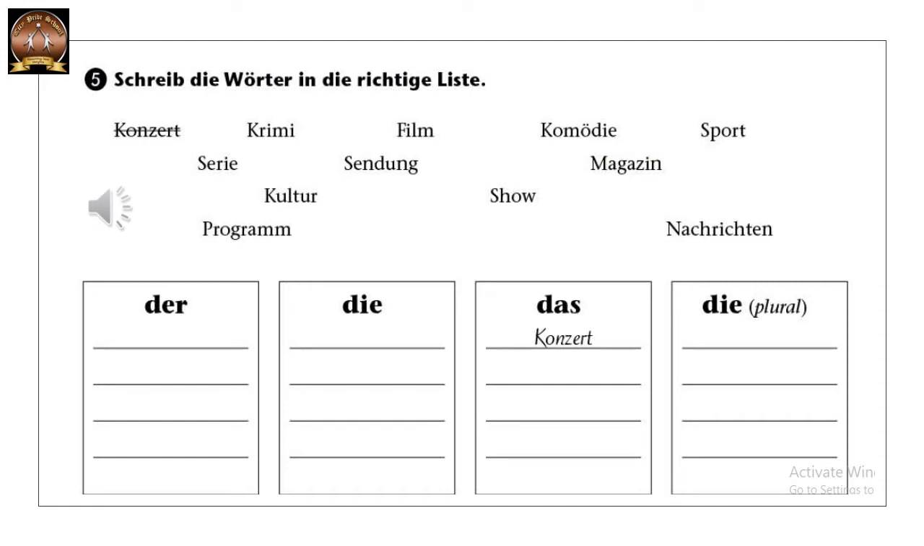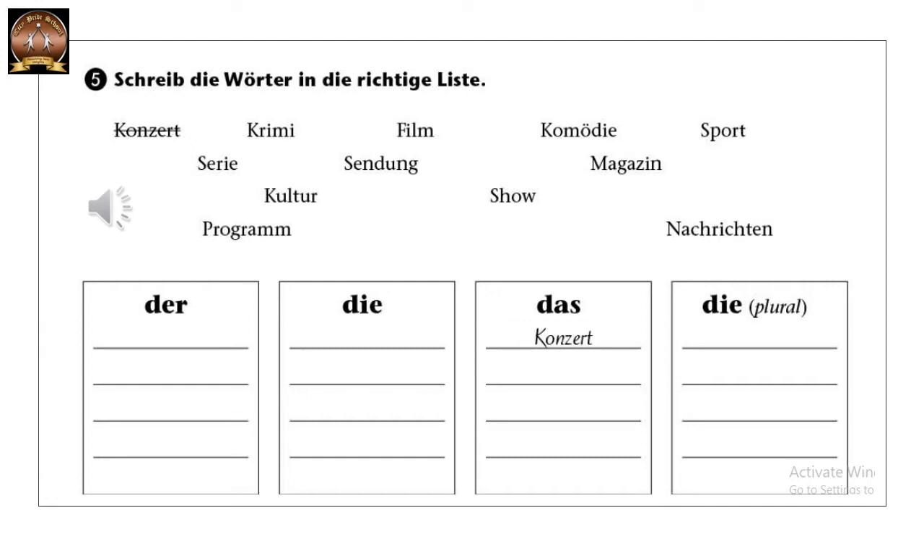Arbeitsbuch Übung 1 bis 4 sind schon fertig. Jetzt kommen wir zu Übung 5. Schreib die Wörter in die richtige Liste. Here there are some words which we have already learned. We have to categorize them into der, die, das and die. Very, very simple. For example, Krimi, it is der Krimi. Film is also der. But Komödie, it is die. So, I hope you know all the articles till now. If not, you can look up in the dictionary also and then you can categorize all the words.